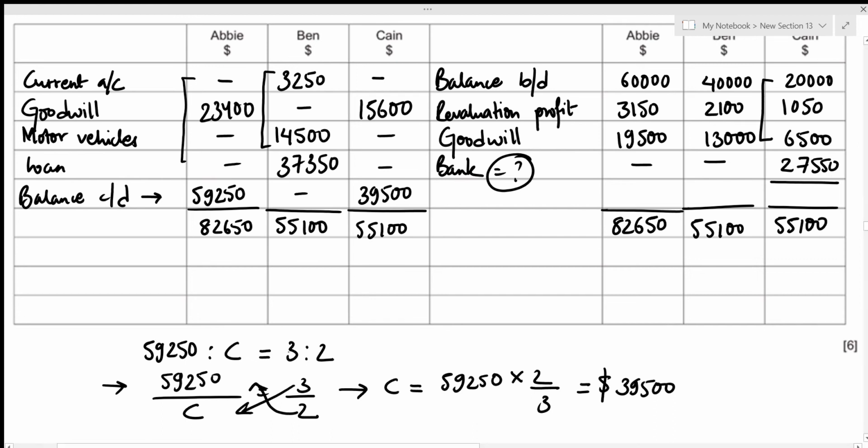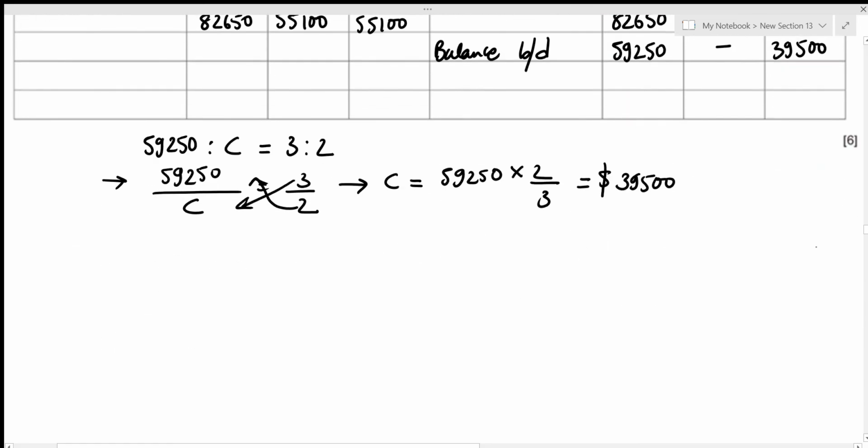Alright, so the last part we need to do is to write down the closing balance as the opening balance for the new accounting period. So that's going to be balance b/d, and we'll have the same balances as this row. So that's 59,250 for Abby and 39,500 for Kane. Alright, this concludes the third part. We can move to the fourth one.